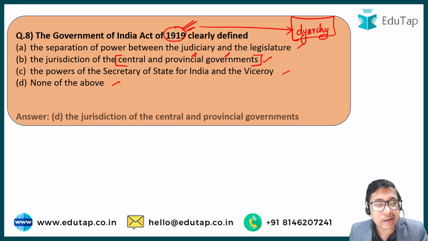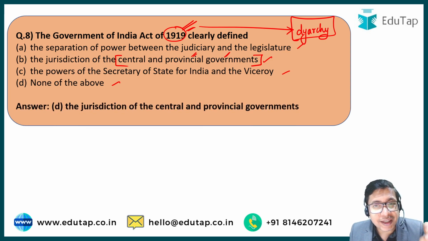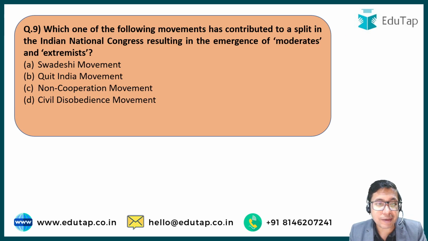Right, the correct answer is option number B. The jurisdiction of the central Indian government under the Viceroy and the provincial governments under the provincial governors were clearly defined. Okay. Next up is question number 9.